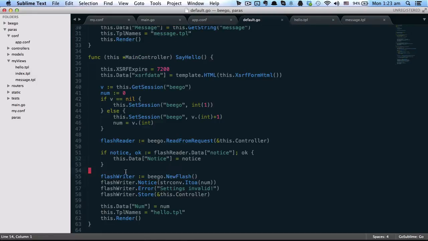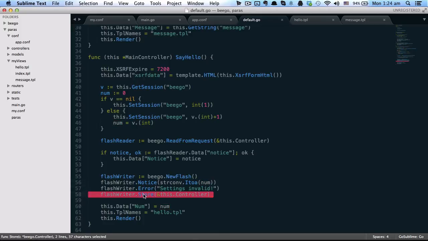Here we defined another one, called flash writer. So every request, this will create a new flash message, and it will record it. It will set the notice to the number of the session count, and you can also set an error.